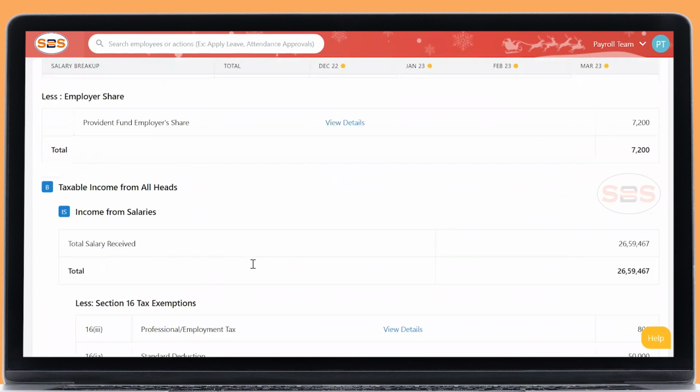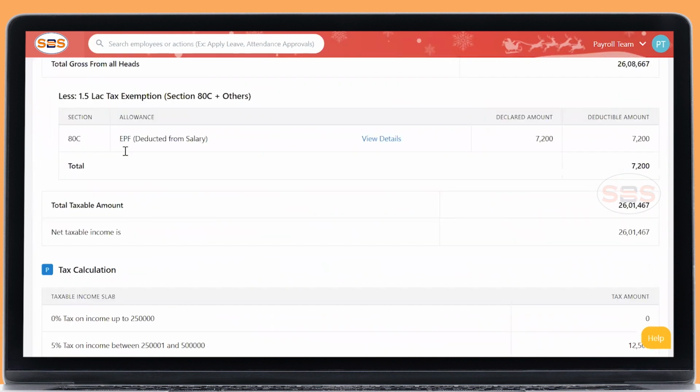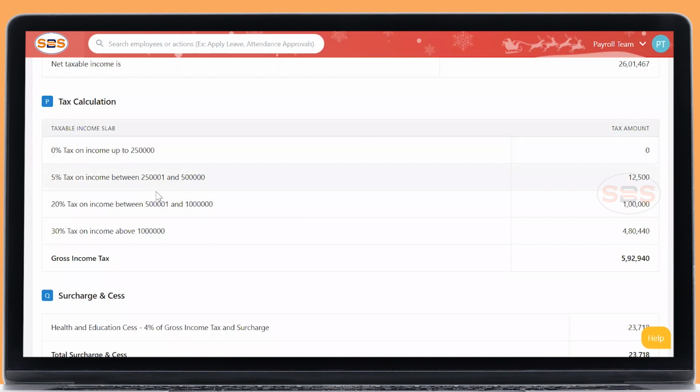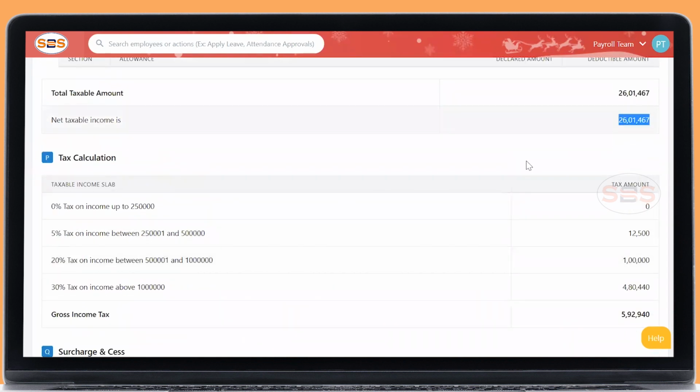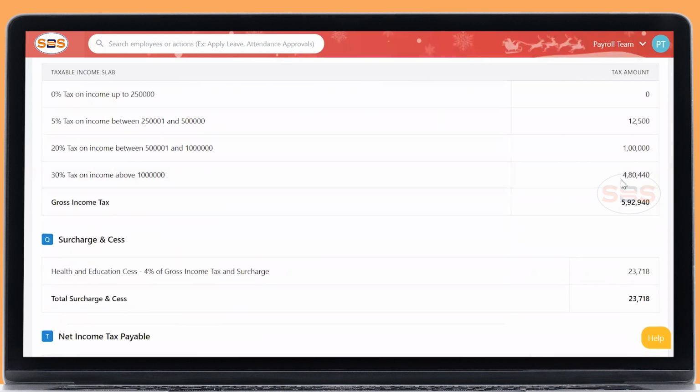If we scroll down, you can see my taxable income slab: up to 2.5 lakh, it is 0%, 2.5 to 5 lakh, it is 5%, and 5 to 10 lakh, it is 20%. And if your earning is more than 10 lakh, it is 30%. This is the slab. If your total earnings, after all your exemptions, fall under these slabs, the tax amount will be calculated.